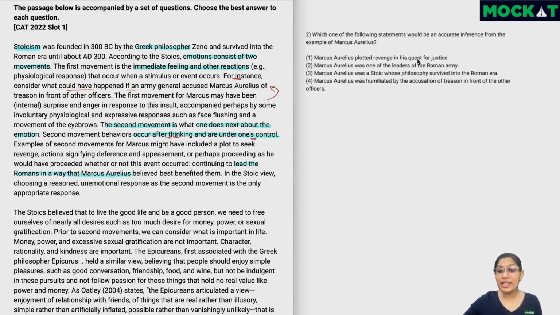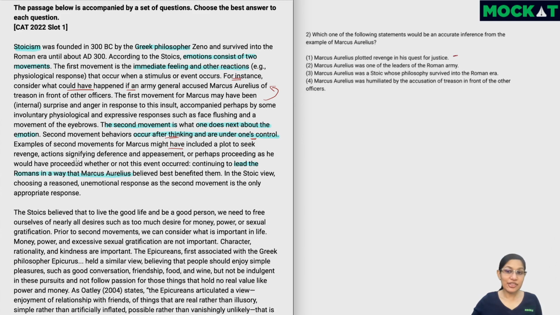Marcus Aurelius plotted revenge in his quest for justice. So this is possibly one of the actions that he could have done. It might have included a plot to seek revenge, action signifying appeasement. If you see, taking revenge against someone and appeasing someone. And the third one, ignoring it and just going ahead with what he thinks is best. All these are very different. So he can't do all 3. He's going to do any one of these only.